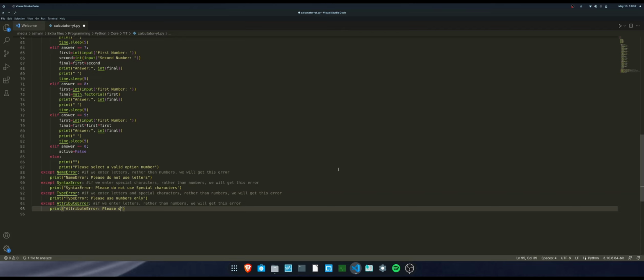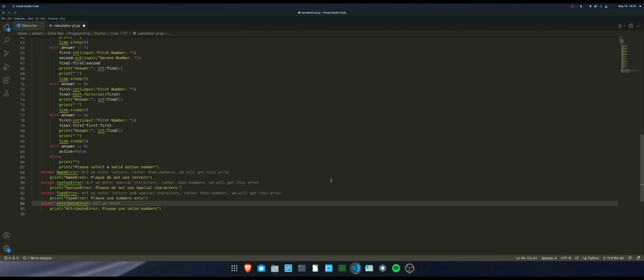Please use valid numbers only. You know what valid numbers are? Numbers which are finite, numbers which are not like pi just going on, not decimals at all. We can't use decimals in this calculator. And for this the explanation is, if we enter non-finite numbers, yeah, non-finite numbers seems like a good word, right? Non-finite numbers are large numbers. We get this error, and we have completed our calculator.